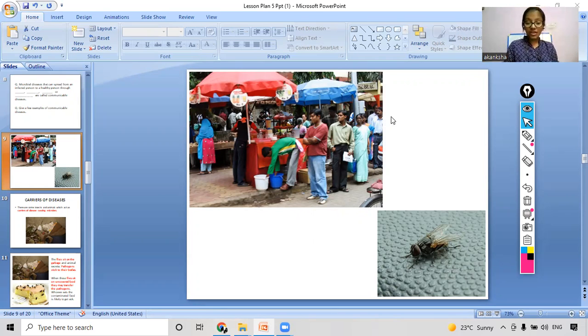Very good. So what do you think this fly is doing here? How is this fly contributing to these diseases? Yes, very good. These flies are spreading these diseases. So this is one of the important carriers of diseases. What we are going to study now is the different carriers of diseases. Not just flies are carriers, but there are different organisms other than flies which carry different diseases. So let's see what these different carriers of disease are, other than flies.